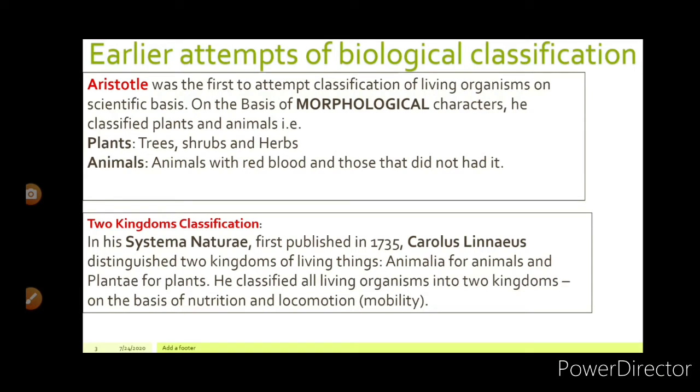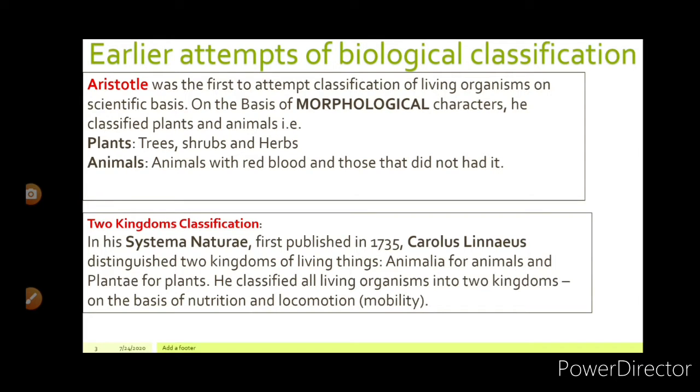Earlier attempts of biological classification. Here, Aristotle was the first to attempt classification of living organisms on scientific basis, on the basis of morphological characteristics. Here, morphological means external characteristics. He classified plants and animals. He subdivided plants into three categories, which is trees, shrubs, and herbs, and subdivided animals into those which possess red blood and those which didn't.